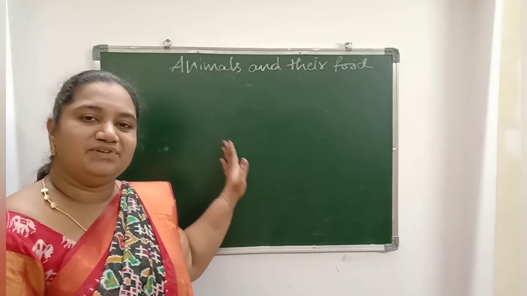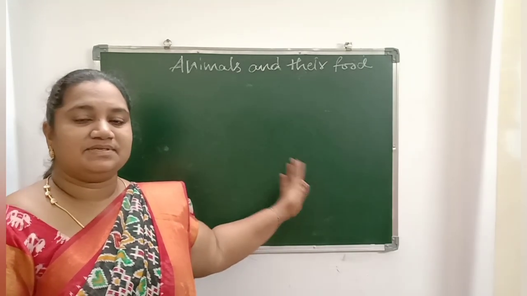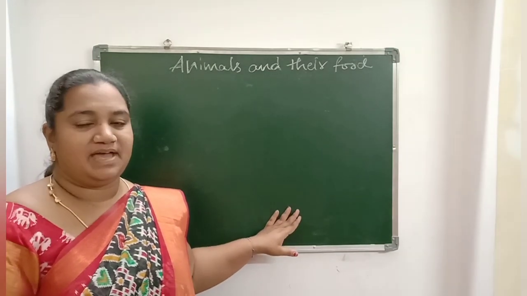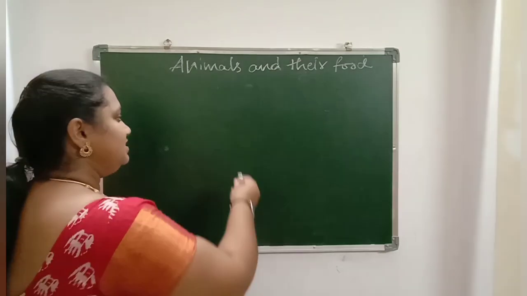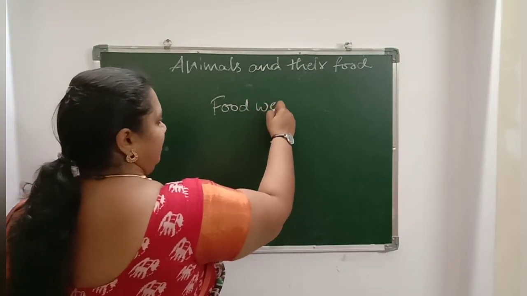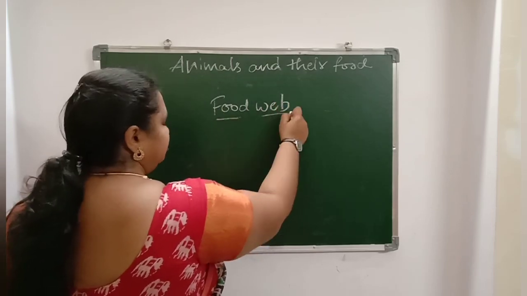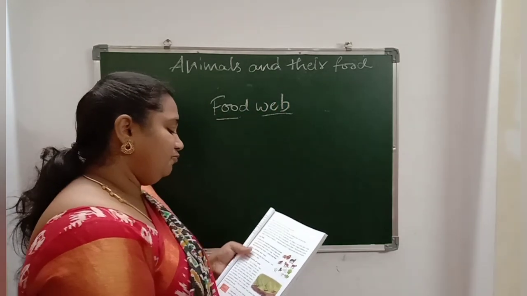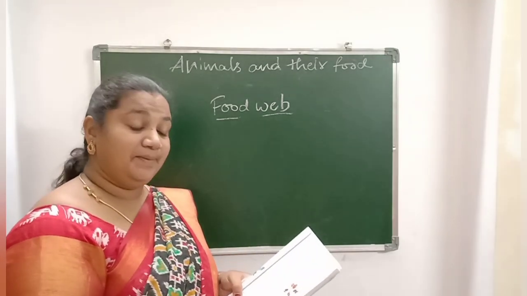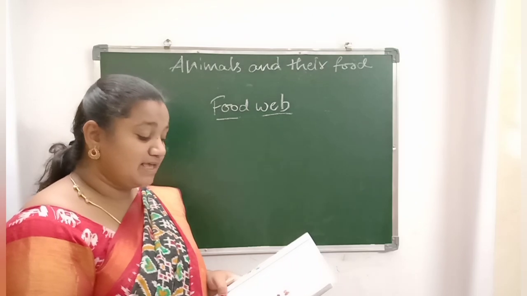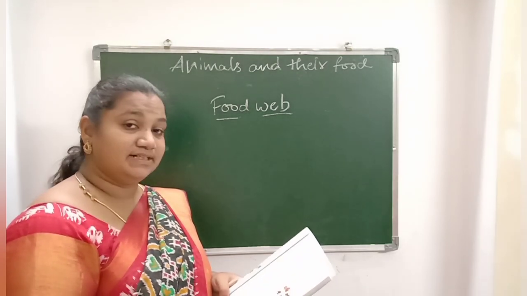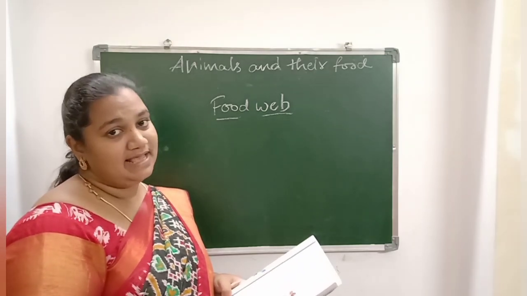The combination of different food chains coming into the same form and same cycle is termed a food web. See, food chains cannot always be represented by a straight line. They can be branched with several food chains connected to each other to form a web. This system of interconnected food chains is called a food web.